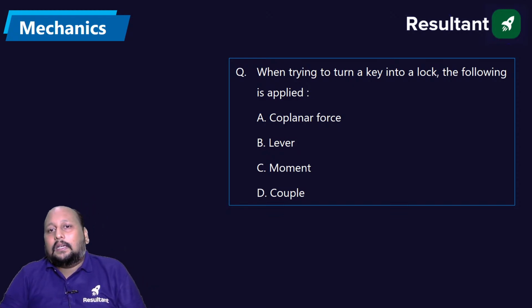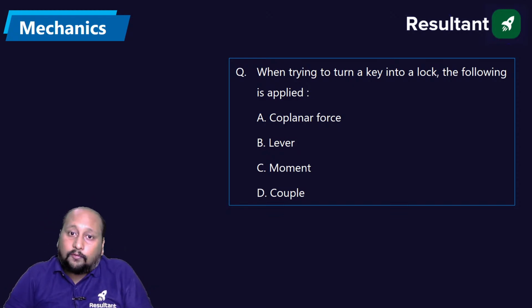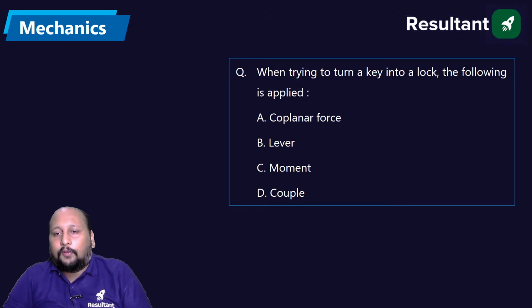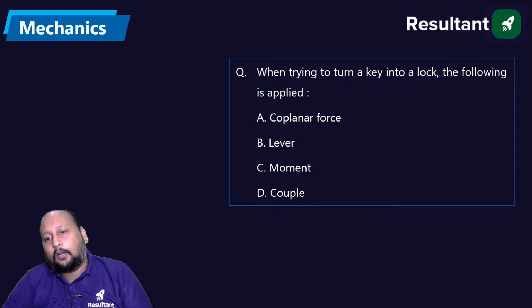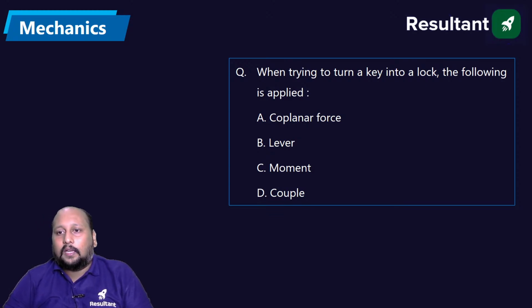When trying to turn a key in a lock, the following is applied. If you have a lock and you are turning a key, what are you applying? Coplanar force, lever, moment or couple? Very easy. A, B, C or D?